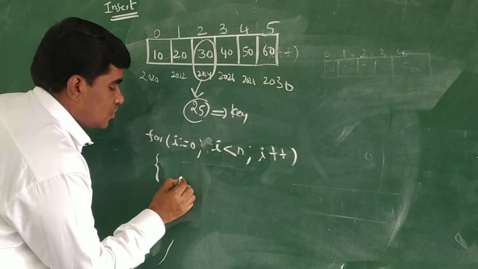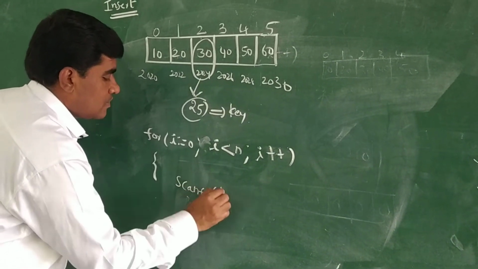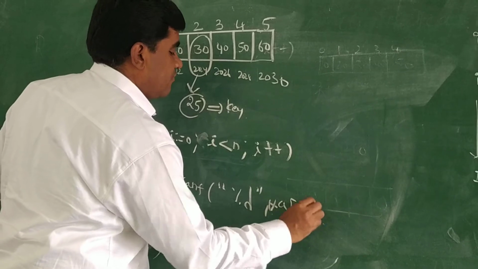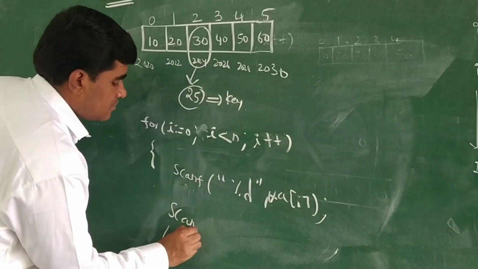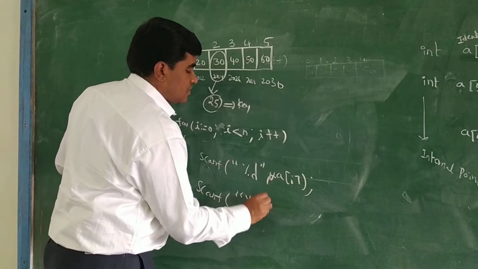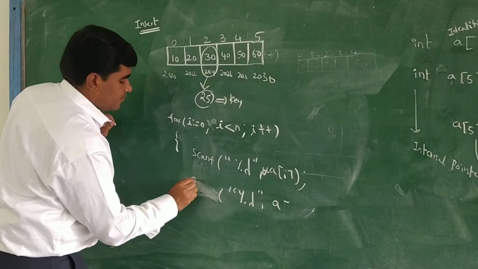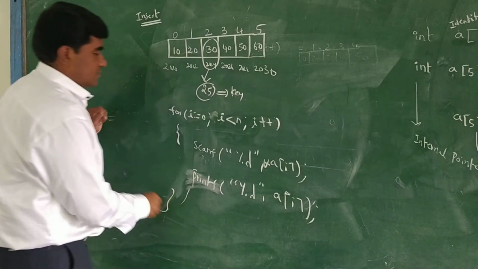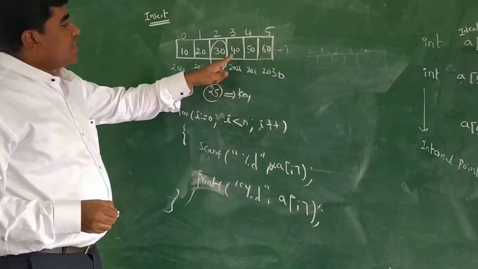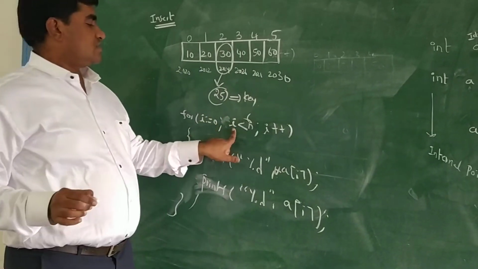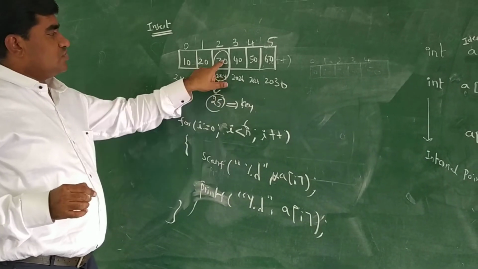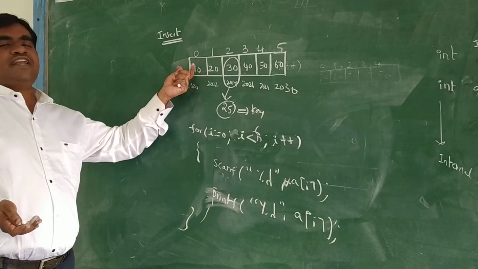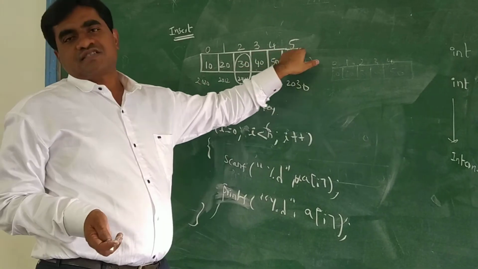So scanf percentage d, &a of i for reading of values, and printf percentage d, a of i for writing these values. You can even write 6 instead of n, so i less than 6. So a of 0, a of 1, a of 2, a of 3, a of 4, a of 5, like that. The index starts from 0 and ends at size minus 1.